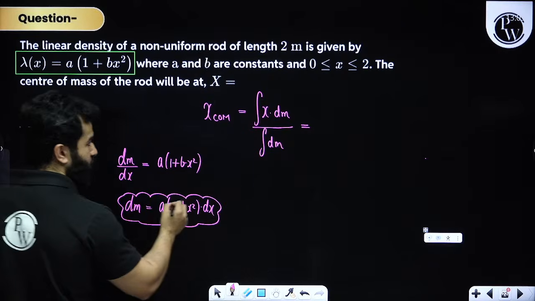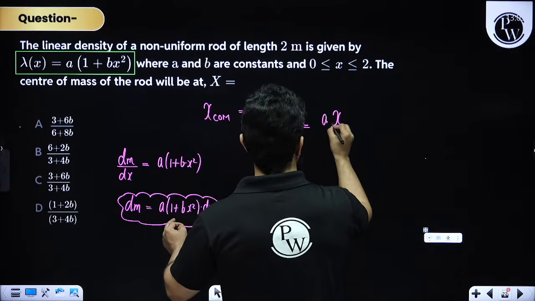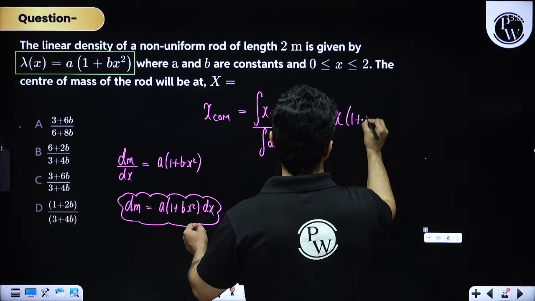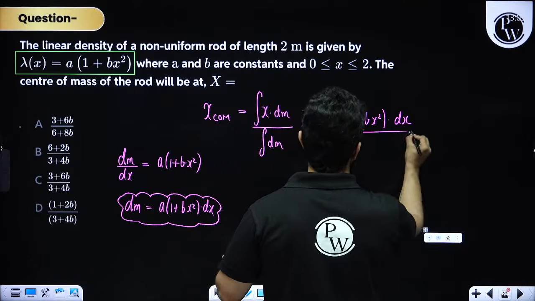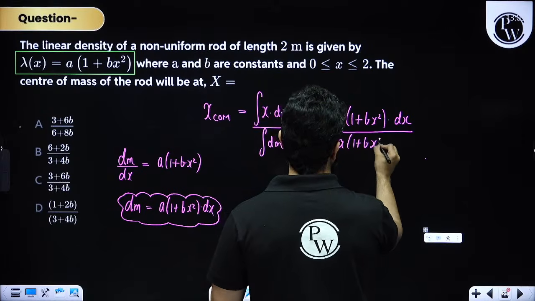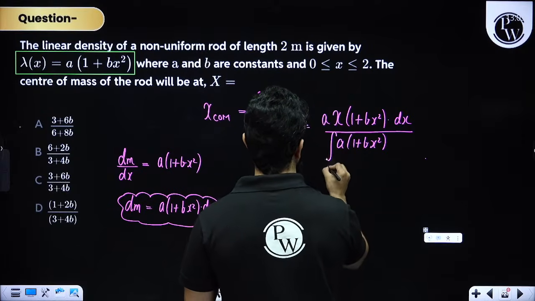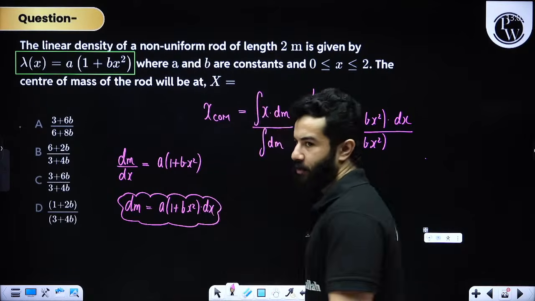And now when you substitute it over here, you are going to get x times 1 plus b x square times dx, whole divided by a into 1 plus b x square, integrated from 0 to L, and then you are going to get your answer.